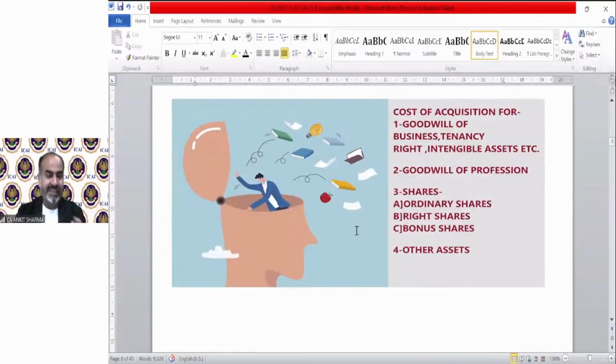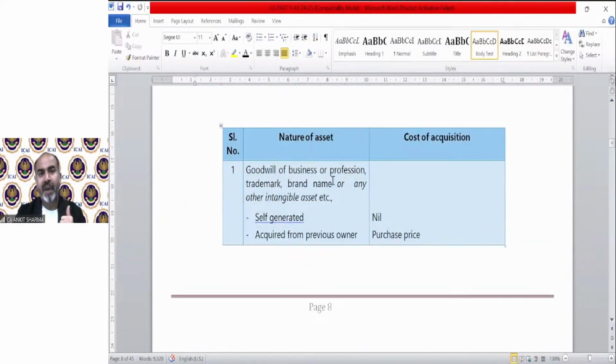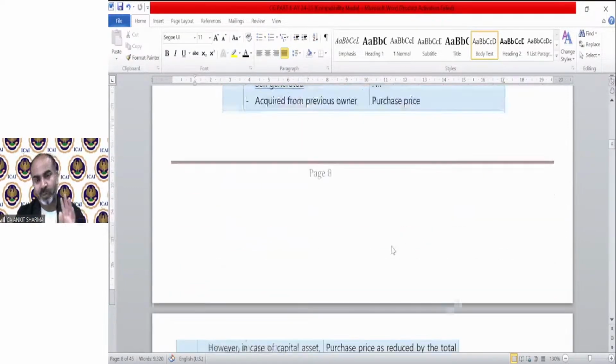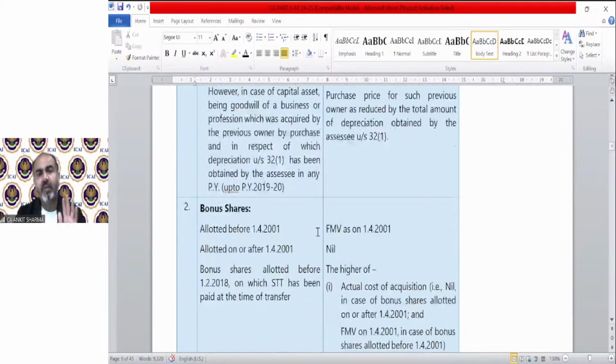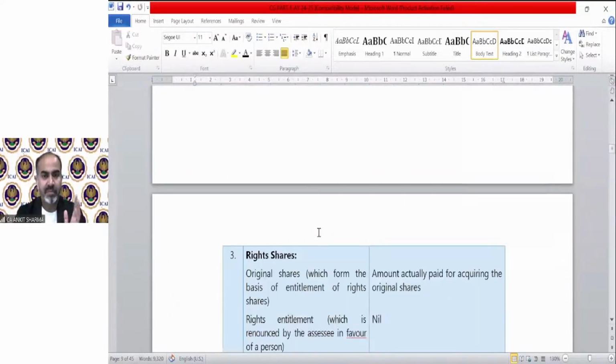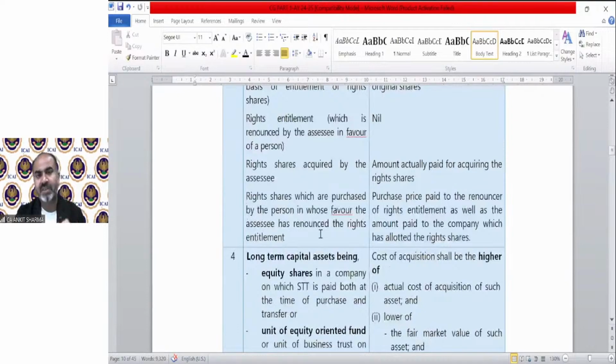So whatever we discussed in the chart or diagram, here the table has been framed. Goodwill of business nil, self-generated, previous owner, purchase price. Everything has been described over here. You can read the provisions, you can go through these provisions, but it has been explained in the diagram already, what we discussed just before this table. But for the right theoretical provision, you can read these. If there is any confusion, I am going to explain it.